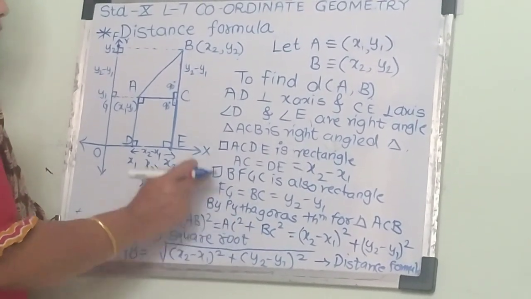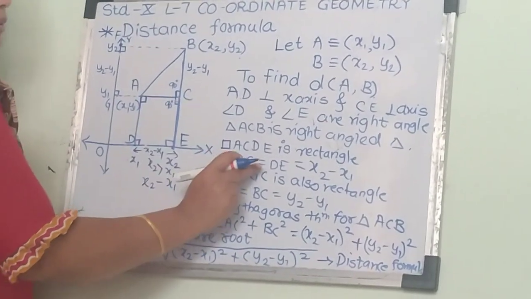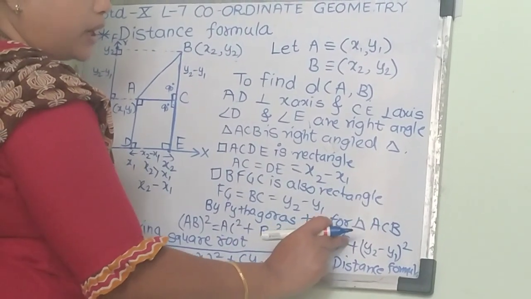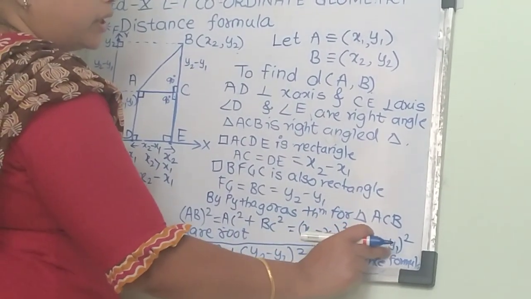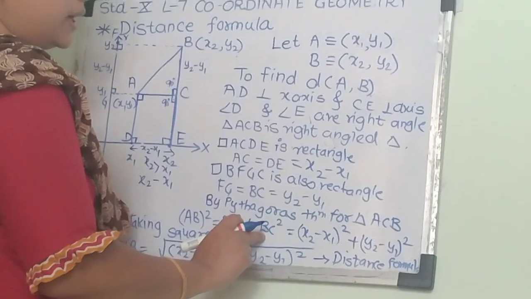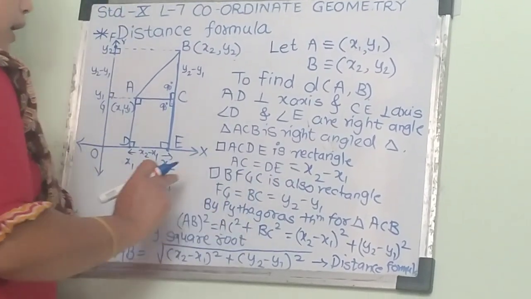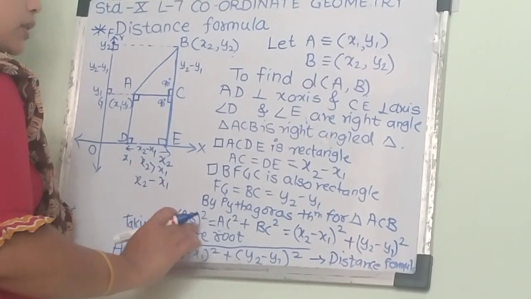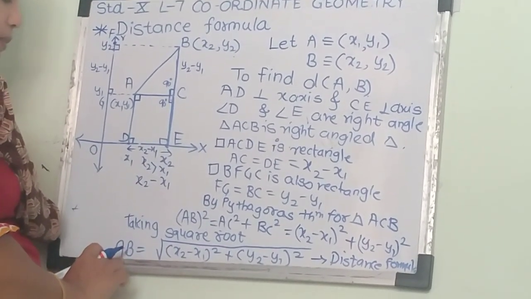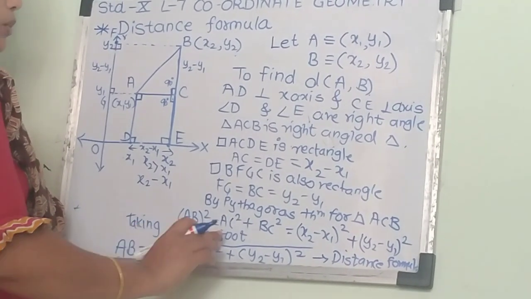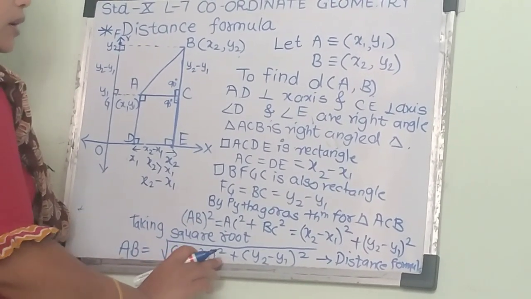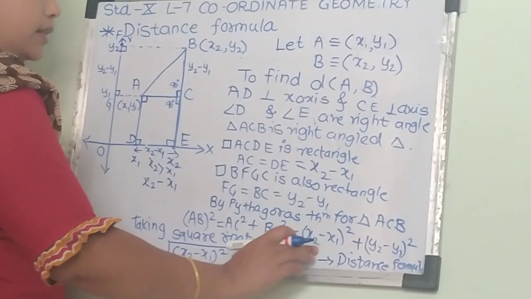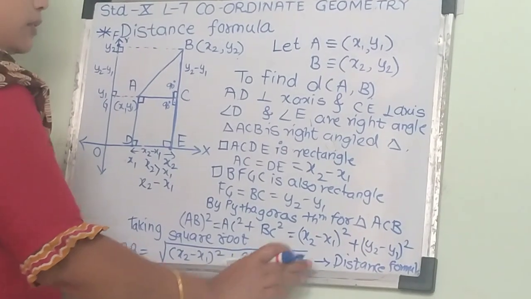We have the value of AC, here we wrote x2 minus x1. So I will write here x2 minus x1 bracket square plus y2 minus y1 square, it is the value of BC. So we require AB only, so we are taking the square root. After taking square root, we get AB equal to square root of x2 minus x1 bracket square plus y2 minus y1 bracket square, and this is called the distance formula.